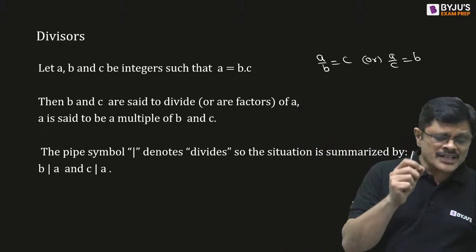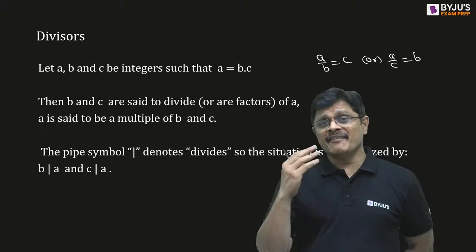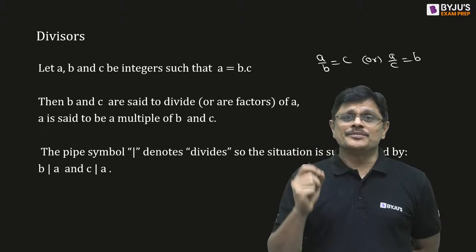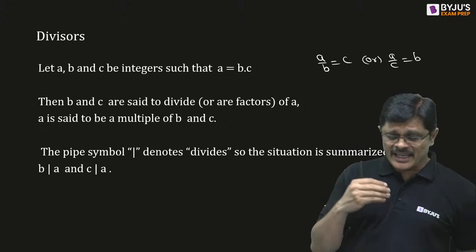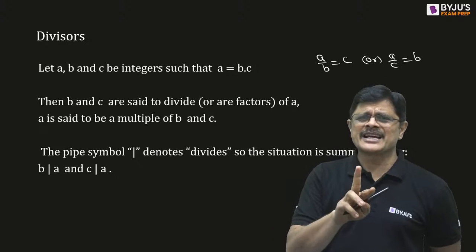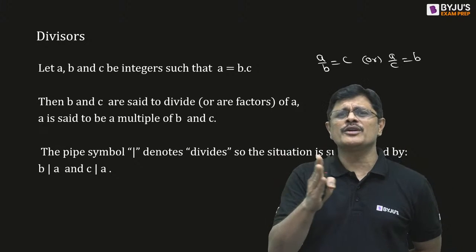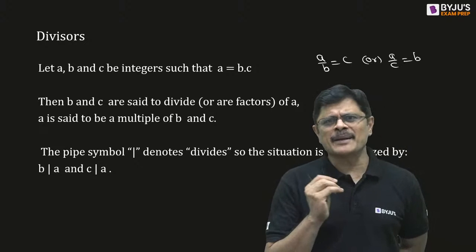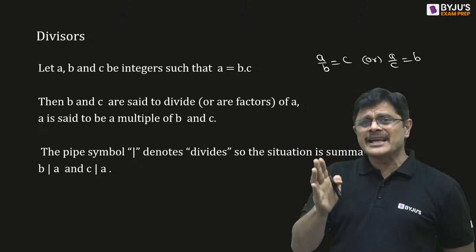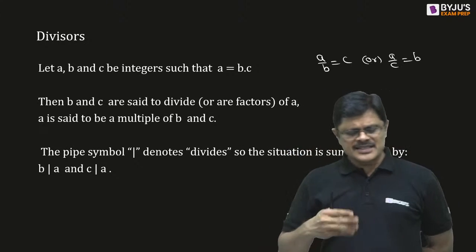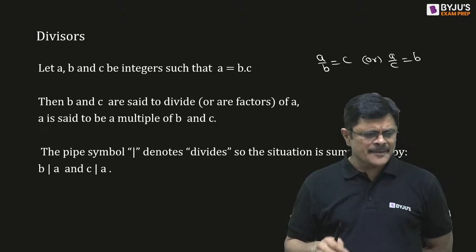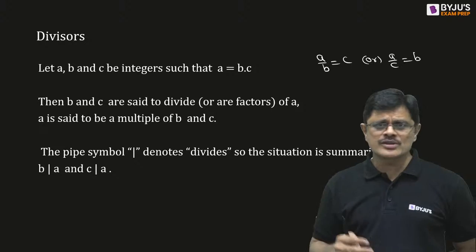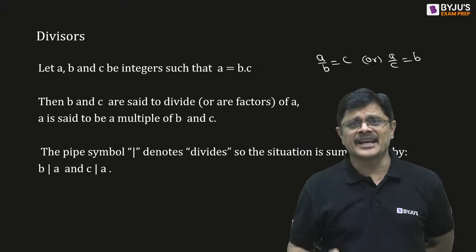Here we need to understand the point carefully. Divides means we need to get the remainder 0. That is the point to be noted here. Generally when we say numbers, we are talking about natural numbers. Sometimes you may say integers, but when you say numbers, that means natural numbers. If you have 3 integers a, b, c with the relation a is equal to b times c, that means a by b is equal to c, so b divides a.